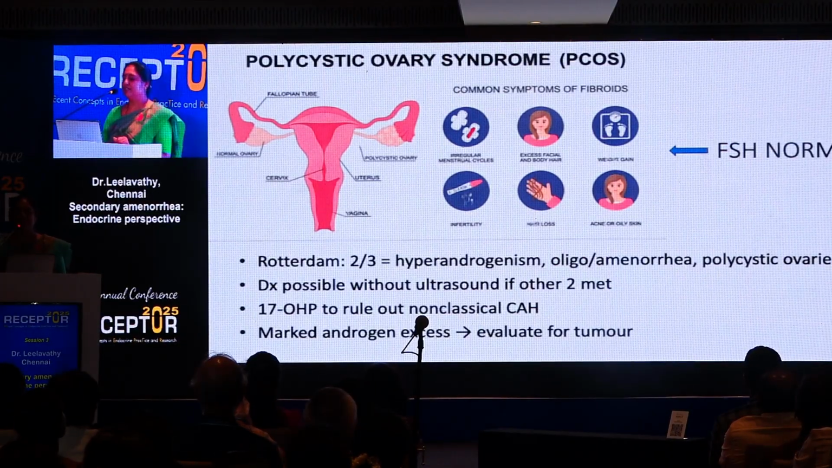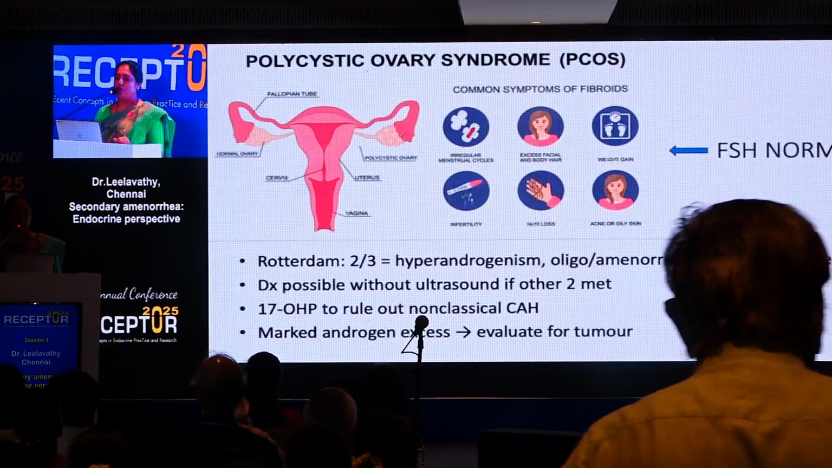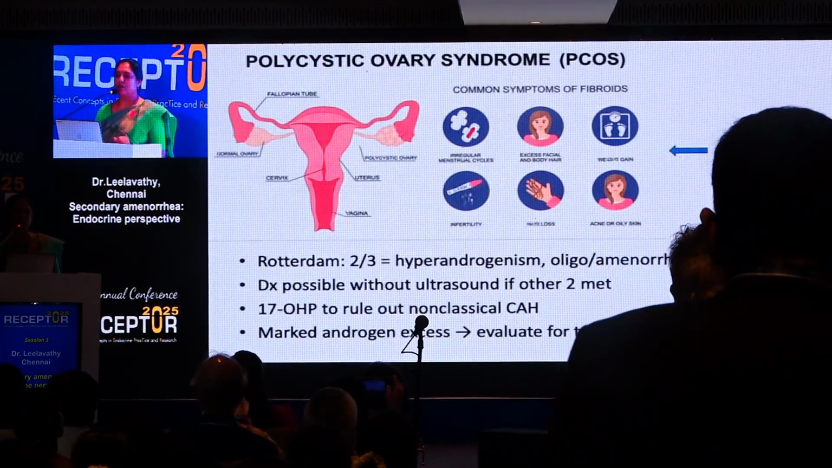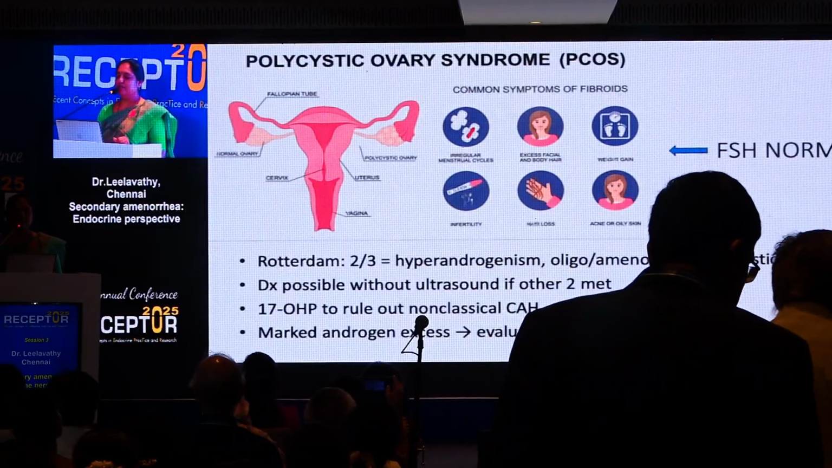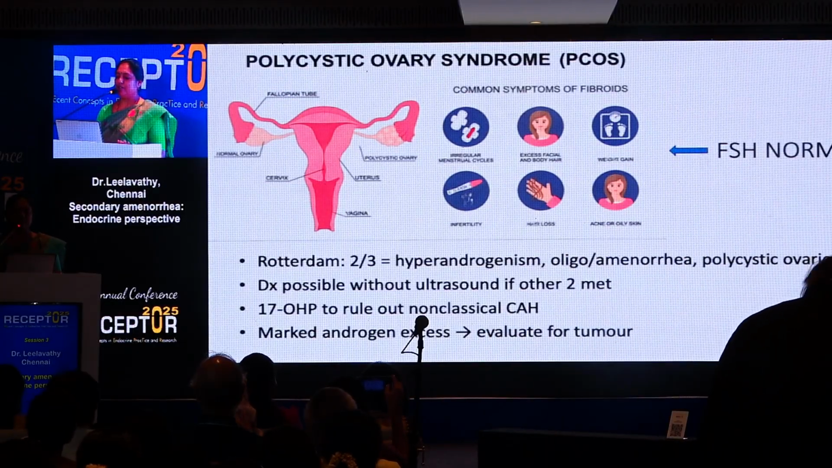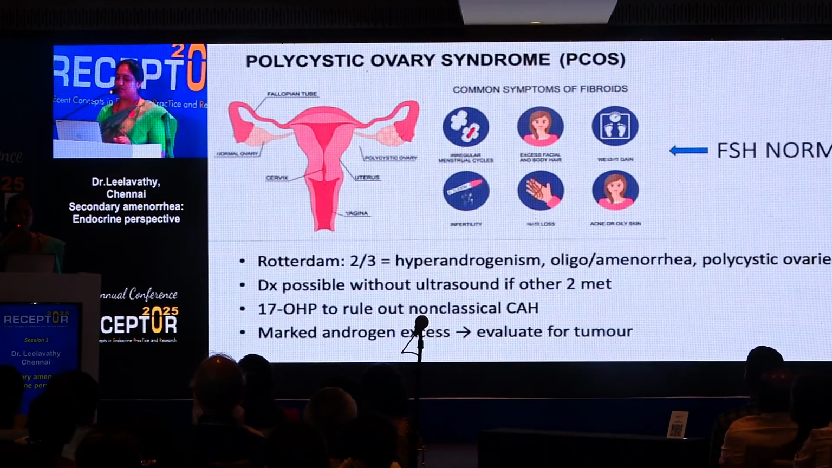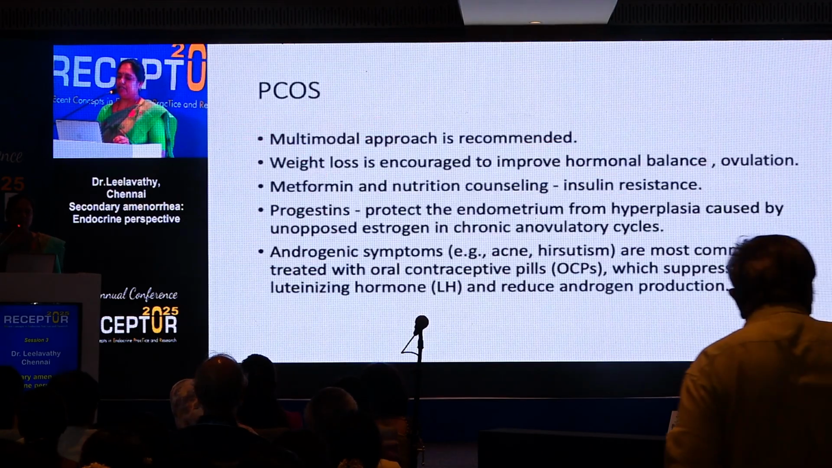Polycystic ovarian syndrome is eugonadotropic hypogonadism where FSH is normal. So diagnosis is according to the Rotterdam criteria. With history and biochemistry, sometimes we may not need an ultrasound. 17-OHP we have to do, which is often missed, if there is any clinical suspicion of non-classical CAH. And if there is marked androgen excess, we have to evaluate for a tumor of the adrenal gland.